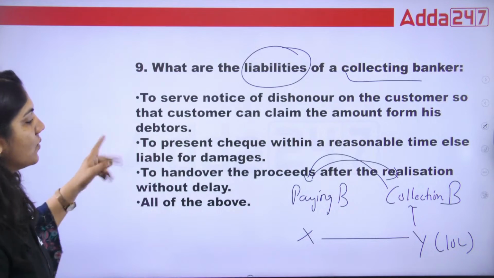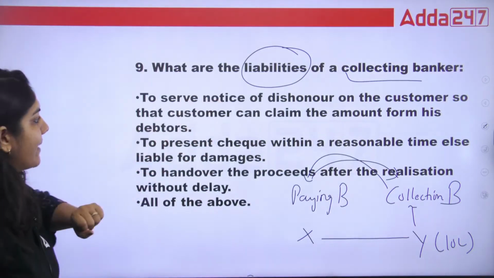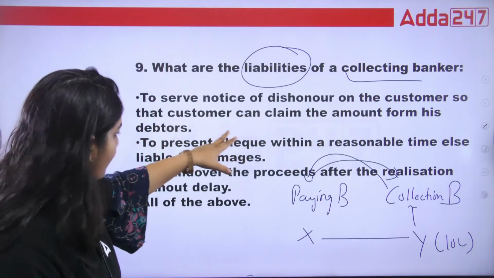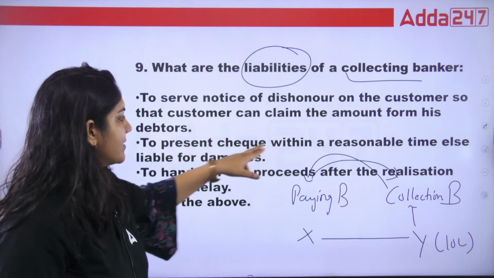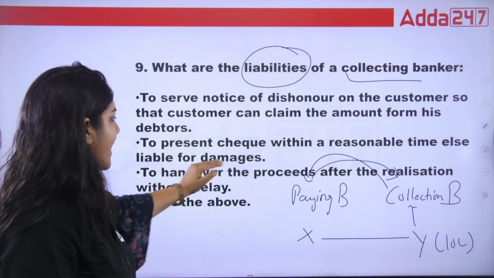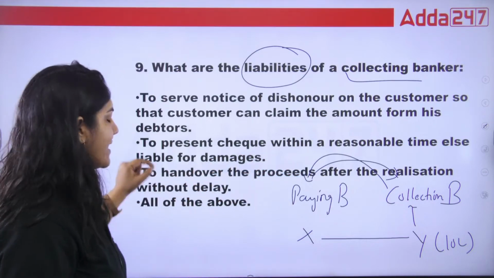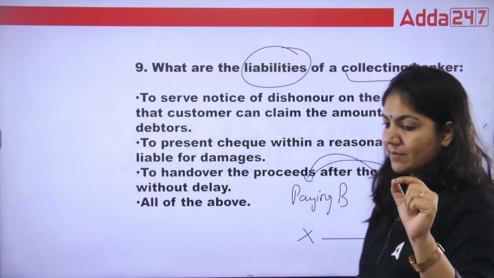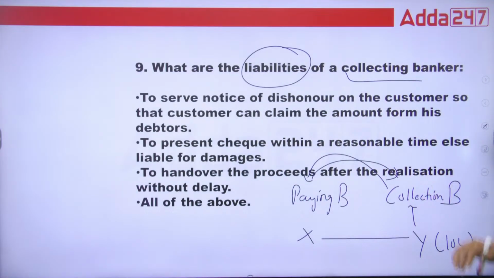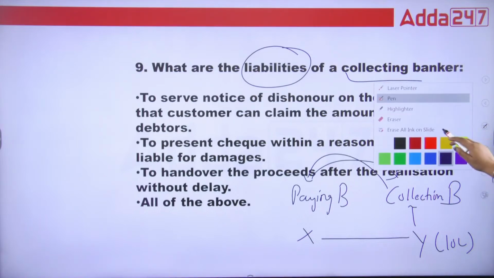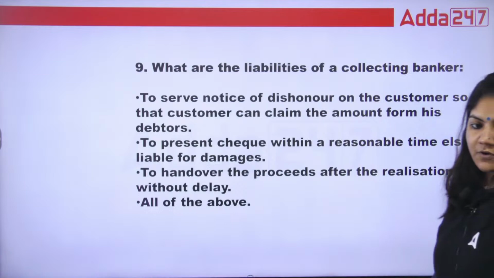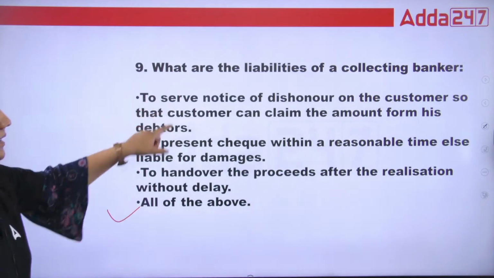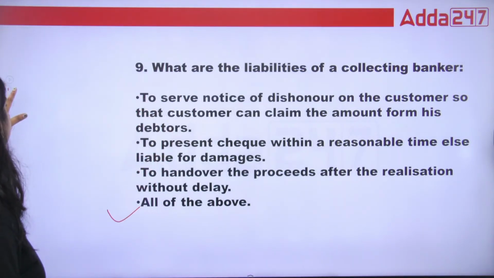So you have to tell me what is the liability of the collecting banker? To serve notice of dishonor of the customer so that the customer can claim the amount from his debtor, to present the check within a reasonable time else liable for the damages, to hand over the proceeds after realization without delay, and all of the above. I have already told you the difference and the meaning of paying banker and collecting banker. So for this one, the right answer is D. All are the liabilities of the collecting banker.